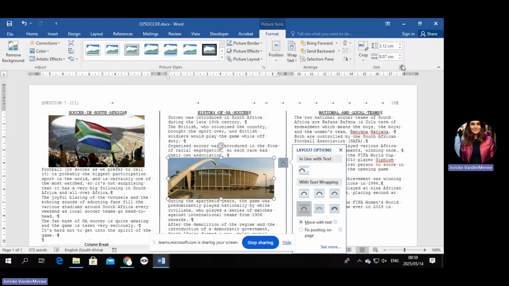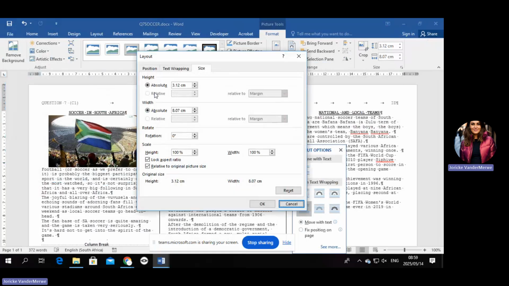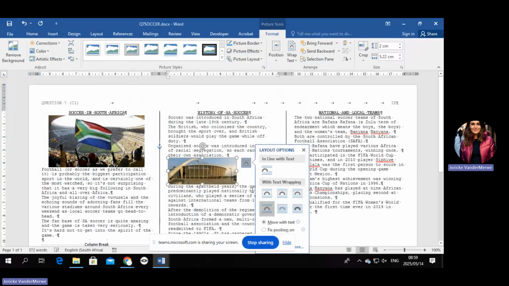So you need to go into size, and if it's only the height, you're not changing the lock aspect ratio. But if it is both, you need to change it. I always just change it off. It's fine. Just always take it off. It's just a good habit. You remember that still? Take it off, change the height, say okay.